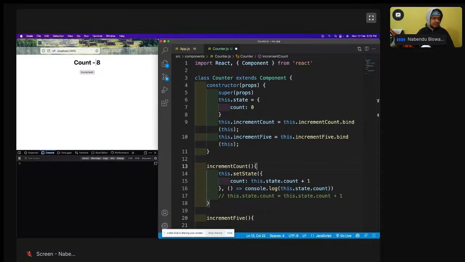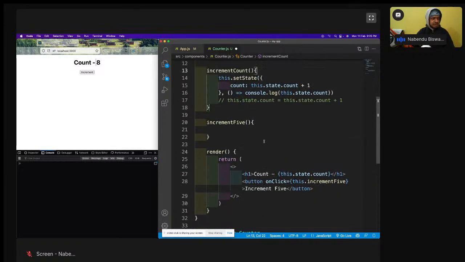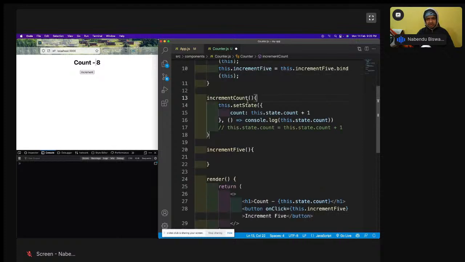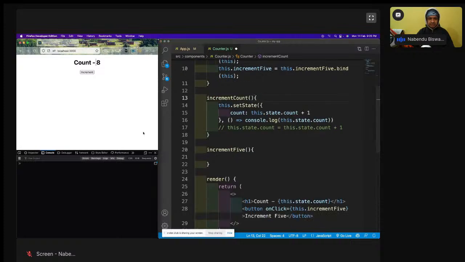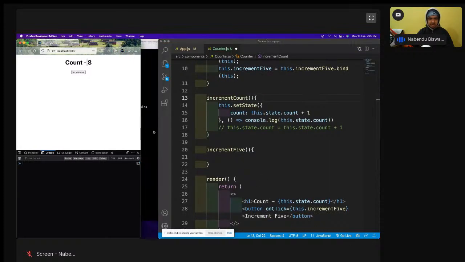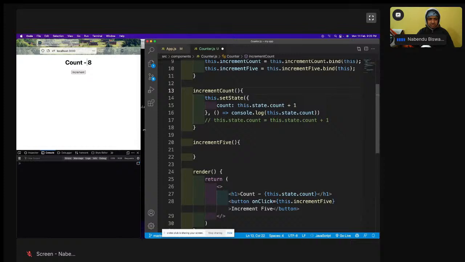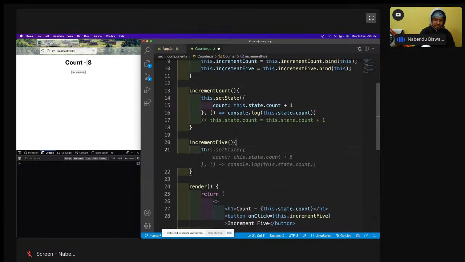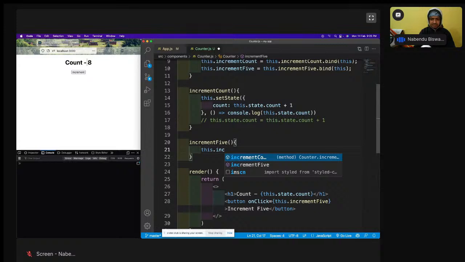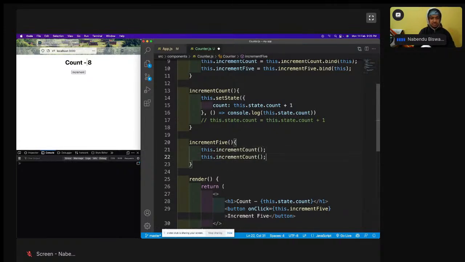Okay, so what we were doing, we're doing a special case. Increment 5, this increment 5 will call this increment count 5 times. So again we have to bind this and all. Here I'll do this dot increment count, let us do this 5 times.